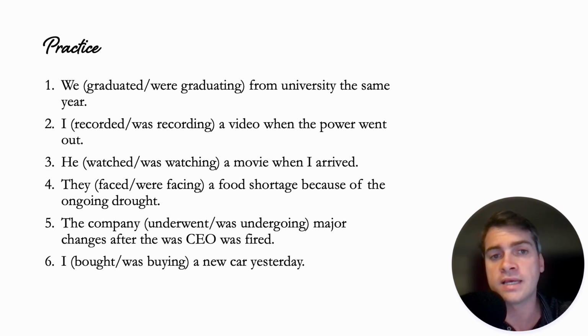I was recording a video when the power went out. Again, I was recording, and then this power outage interrupted that action that was in progress, okay? Number 3, he was watching a movie when I arrived. When I arrived, past simple moment, I arrived, this other thing was in progress. Him watching the movie was in progress when I arrived. Number 4, they were facing a food shortage because of the ongoing drought, okay? The drought was ongoing, and facing the food shortage was also ongoing because of that. So these were two situations happening at the same time. So we need the continuous.